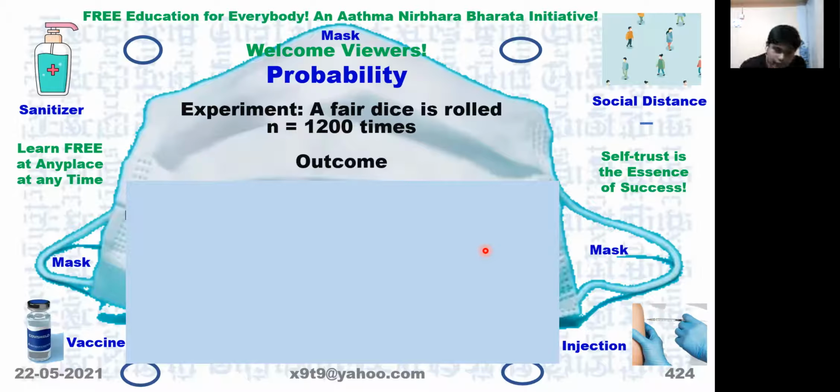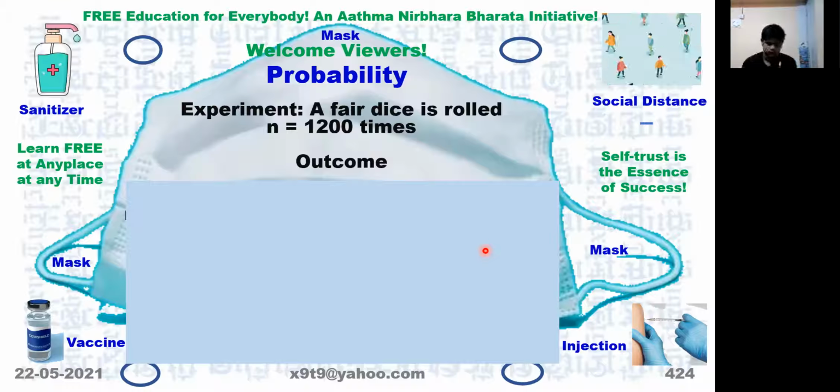Sir, we should calculate 1 by 1. 2 by 6 into 1200. No, think over it. Yesterday we did it. See, the die is rolled 1200 times.